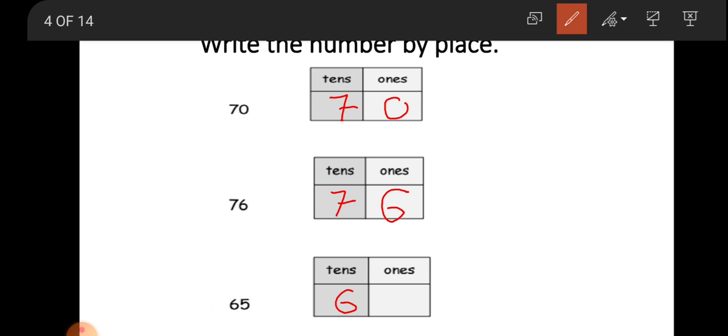So write 5 is in ones place. Which number does this make? 65. 6 is in tens, so speak 60, and 5 is in ones, so speak 5. 65.